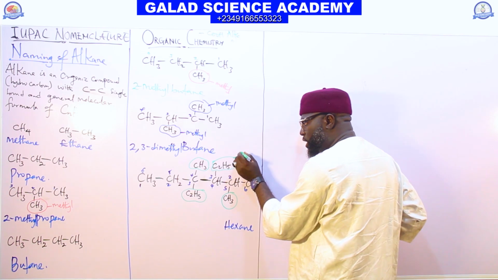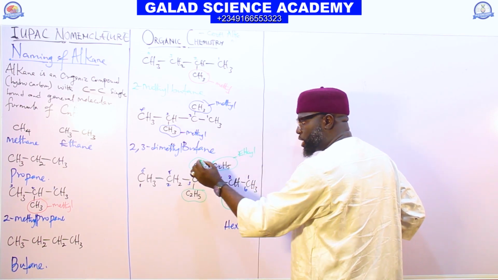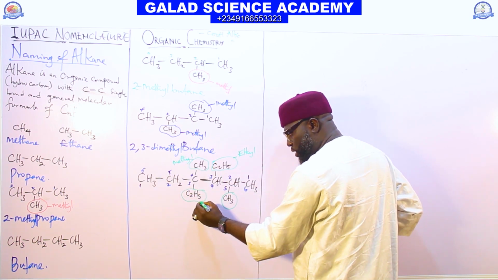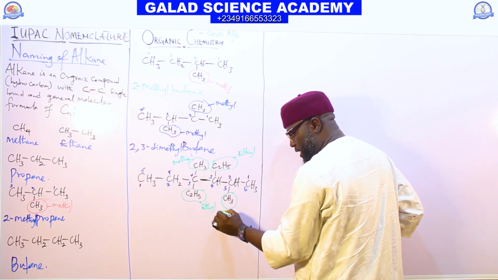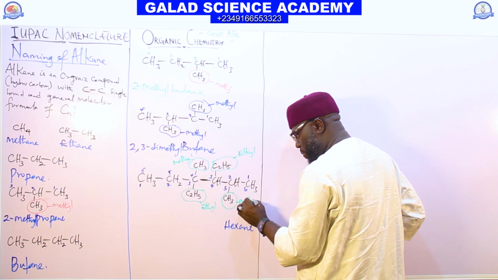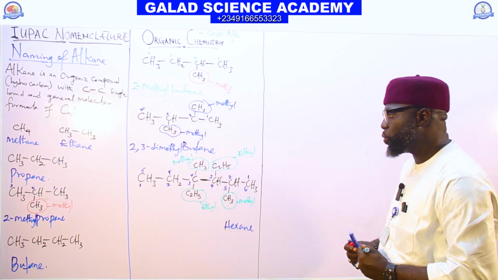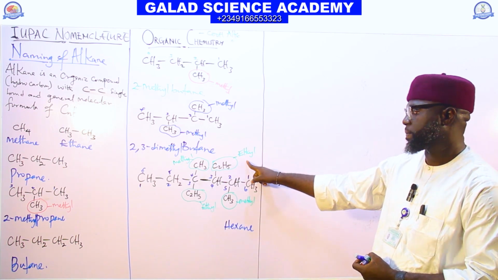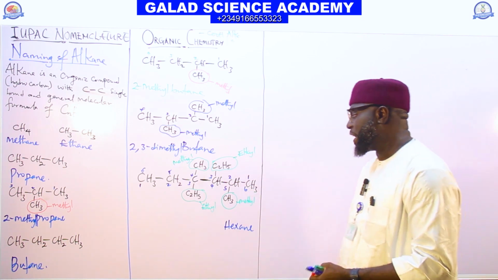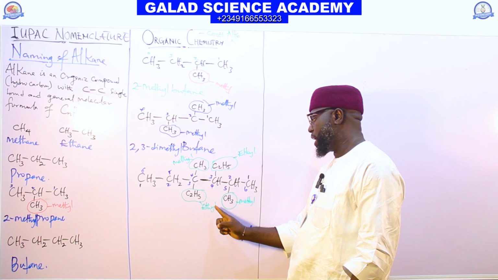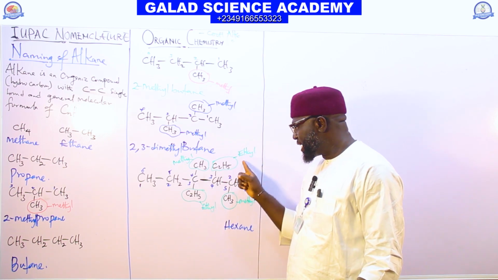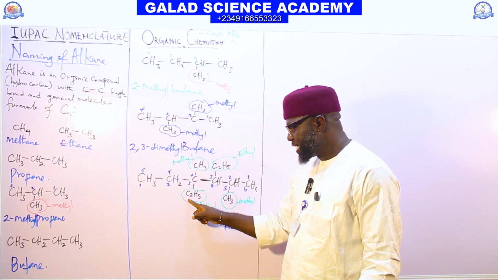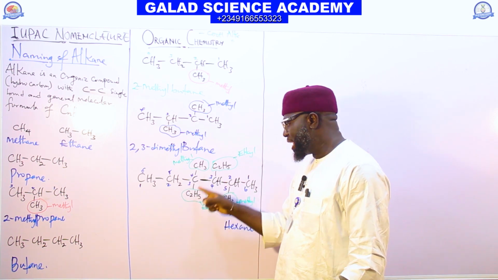What are the names? This one is ethyl. This one is methyl. This one is also ethyl. This one is methyl. But in alphabetical order, which one are we going to consider first? Ethyl. So if I start my name from here, or from here, we call it 3-ethyl, 4-ethyl, 3,4-diethyl.